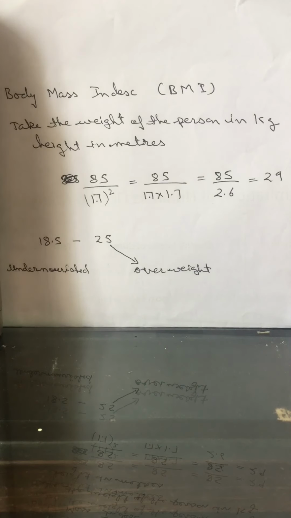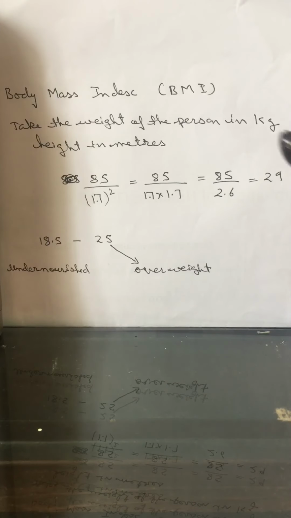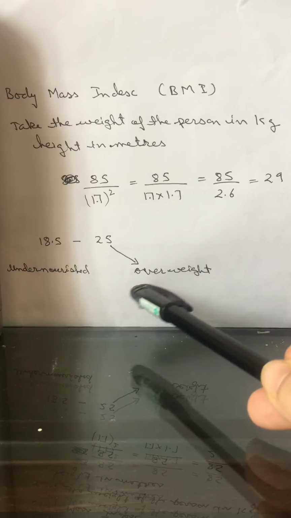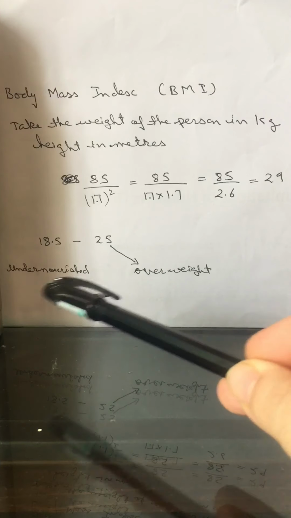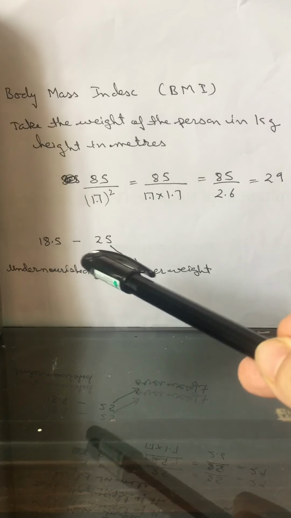We will calculate the BMI by dividing weight by the height. So suppose your weight is 85 and your height is 1.7, you will take the height squared. So the formula has been done for you. So what is the body mass index in this? It is 29. Now the table figure given to you is 18.5 to 25.